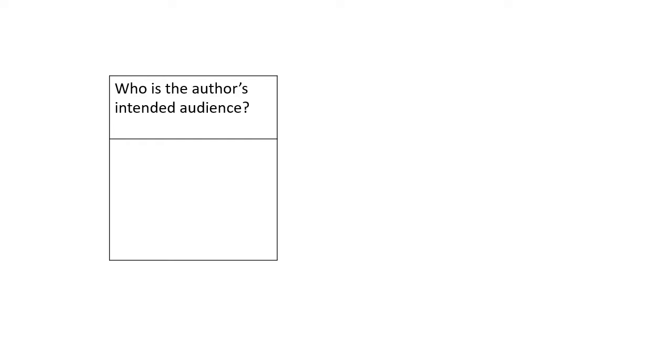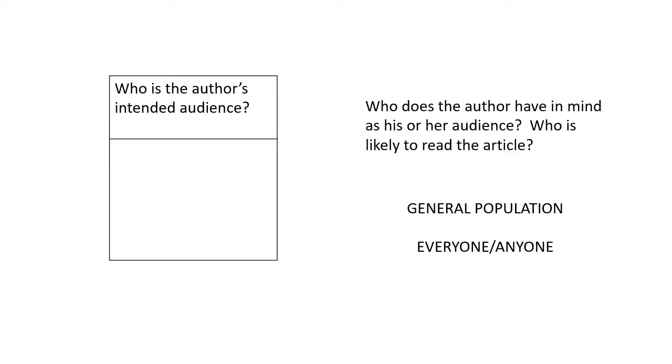In this column, you are trying to figure out who would be interested in reading this article. And when the author wrote this article, who was she speaking to? While the general population is somewhat the correct answer and true, there's always a specific group of people the author has in mind. So selecting the general population is not wrong, but it is not the only answer.